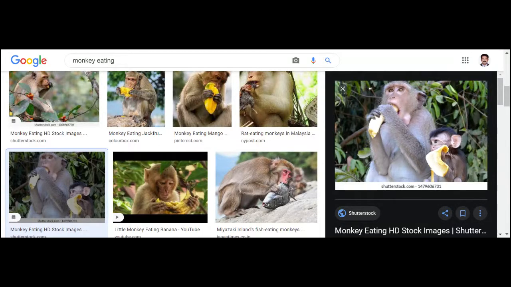Yes. See here. How the monkey is eating? Can you see the arrows where I am putting the pointer? Yes or no? I am putting the pointer here. So whenever the monkey eats, it will make a balloon-like structure in the neck. Okay. So that is the piriform fossa.